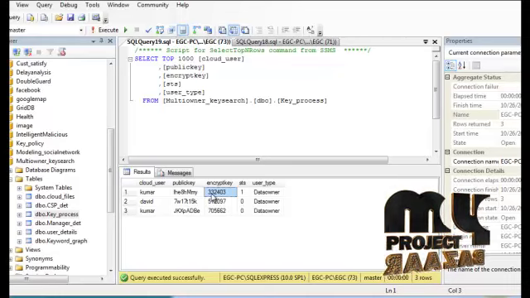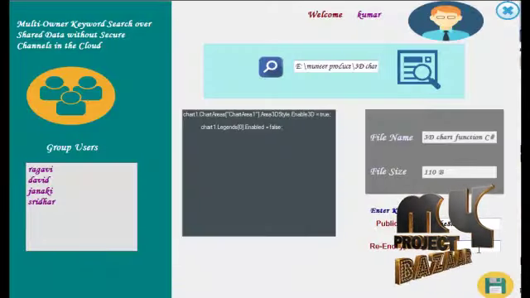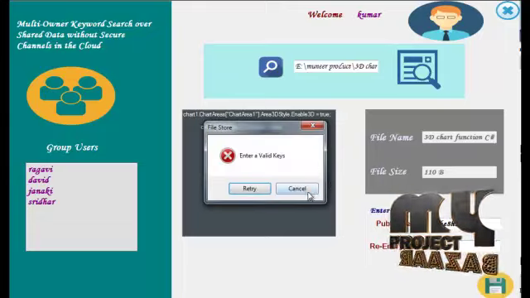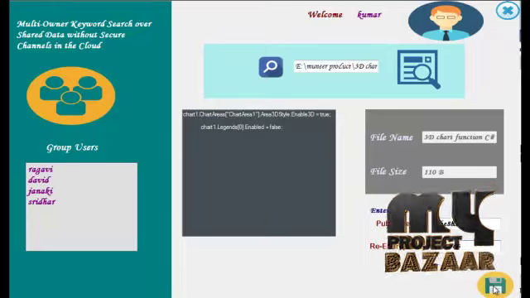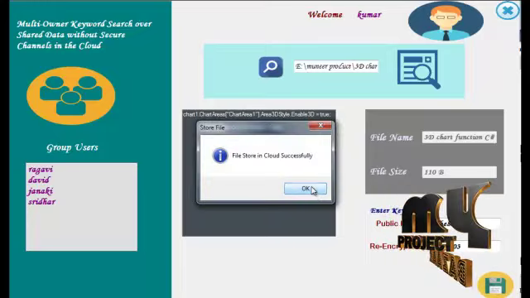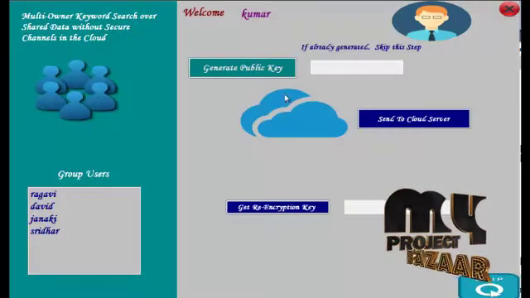If you type them wrongly, an error is shown, so enter a valid key here. The user must enter the correct key, and then the file is stored. This is the data owner process.